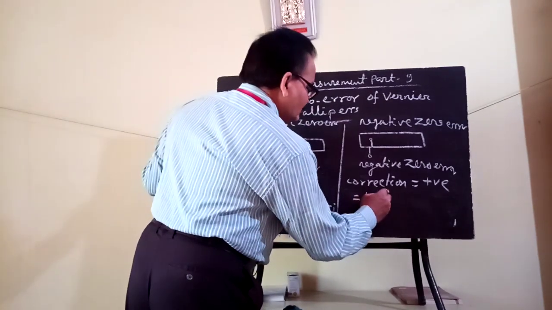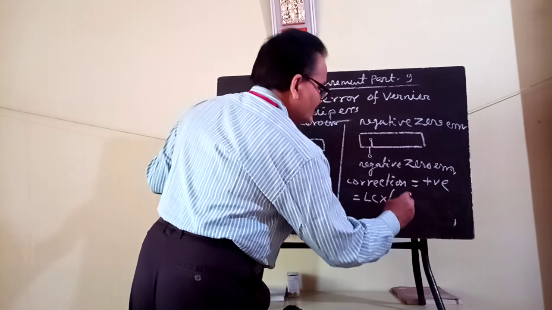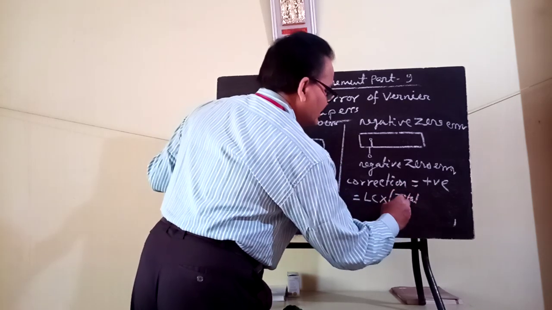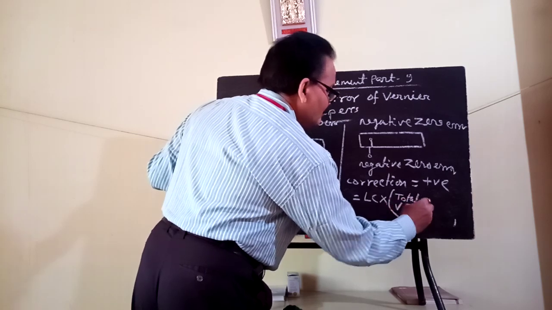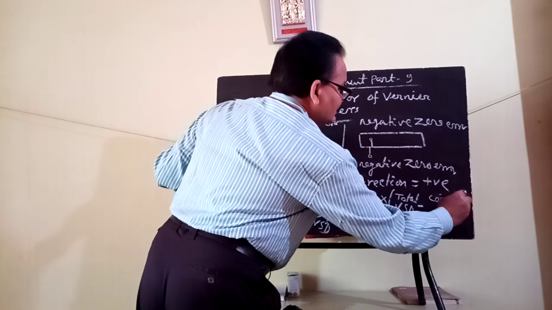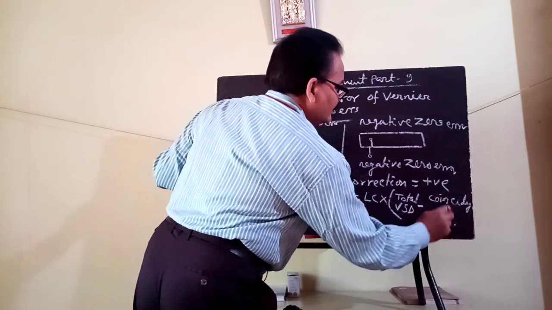So the correction will be positive, and you find the correction as least count into total VSD minus the value of coinciding VSD.